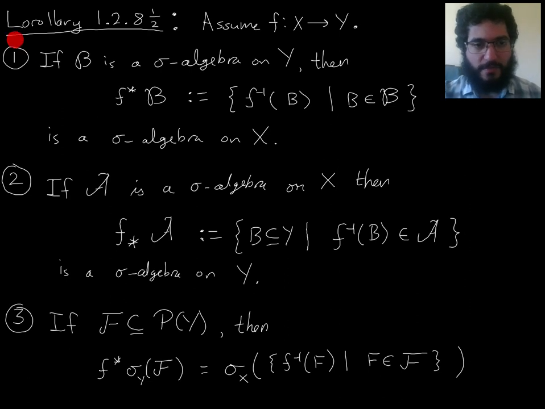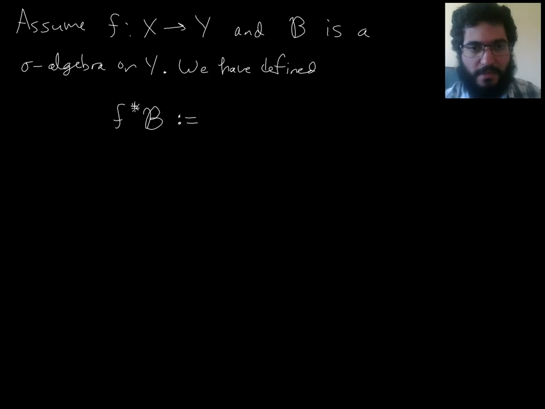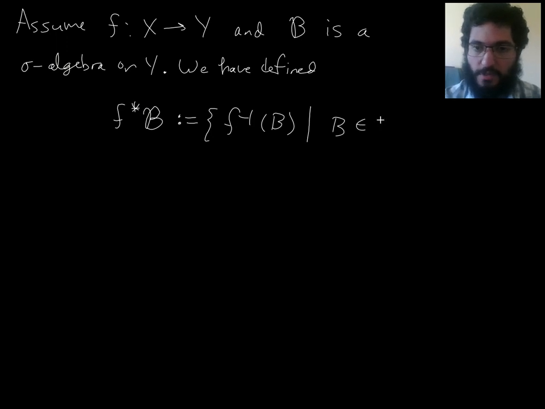Let's start with proving part 1 of this result here. So assume f is any function of sets from a set X to a set Y, and assume that script B is any sigma algebra on Y. And we have now defined this collection of subsets of X: the preimages of all the elements of the sigma algebra script B.